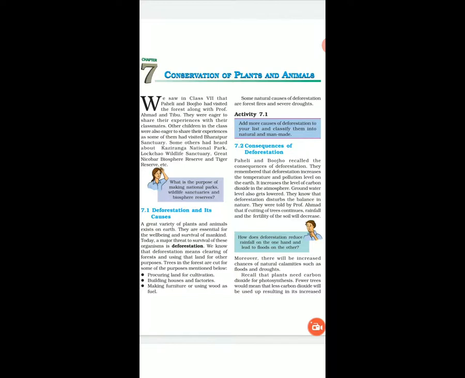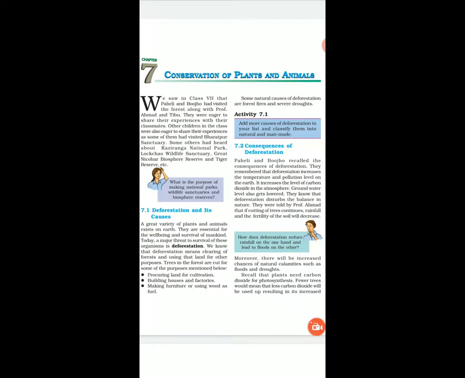That we will learn in this chapter. For plant protection, different national parks and different sanctuaries are there, right? We have seen that there are different sanctuaries where the animals are protected.